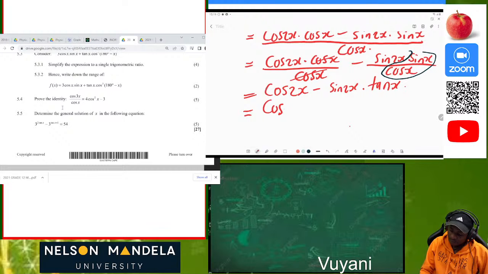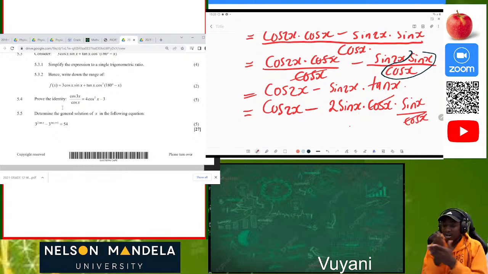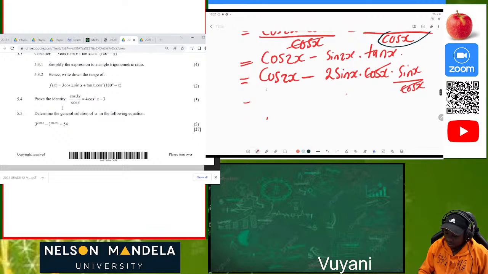What are we going to get before we finally conclude? Now we have cos of 2x minus sine 2x times tan x. Sine 2x is a double angle, which is the same as 2 sine of x multiplied by cos of x. Wow, this is amazing. What is tan x? Tan x is an identity, sine of x over cos of x. So we can see that this cos and this cos will cancel each other. Now we have cos of 2x minus 2 sine squared of x.